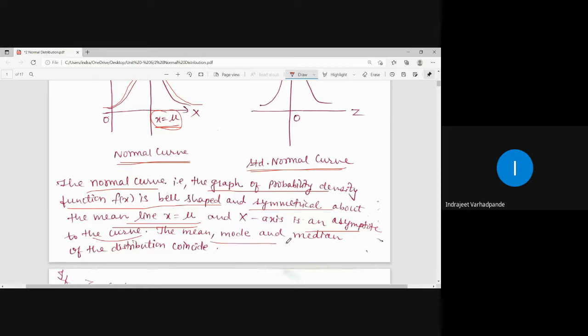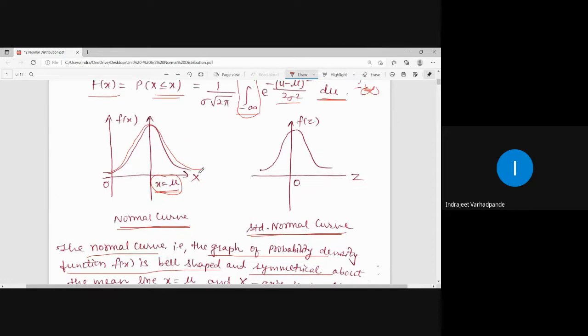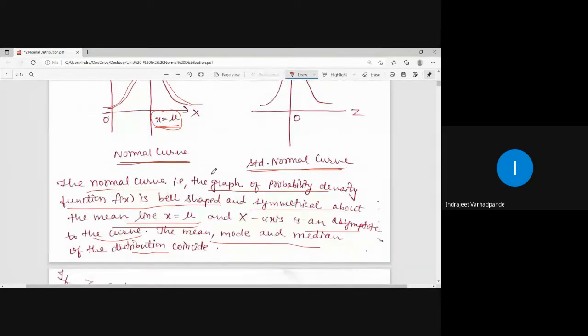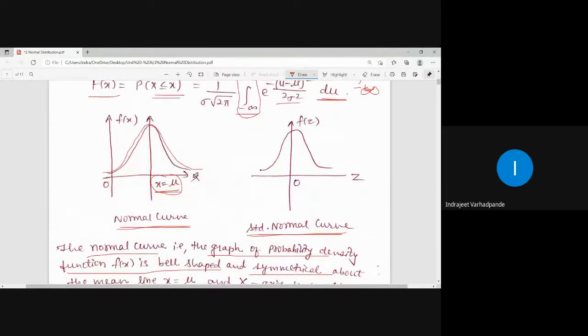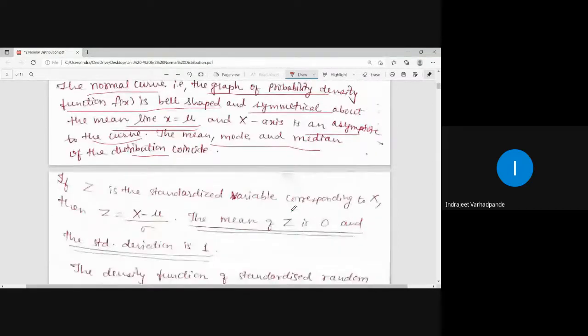The mean, mode, and median of the distribution coincide. Whenever it is symmetrical about the mean, we say that the mean, median, and mode of the distribution are equal. That means they coincide. Now you must be wondering that here this is x versus f of x. What is this variable z coming into the picture? This z is called the standardized random variable.